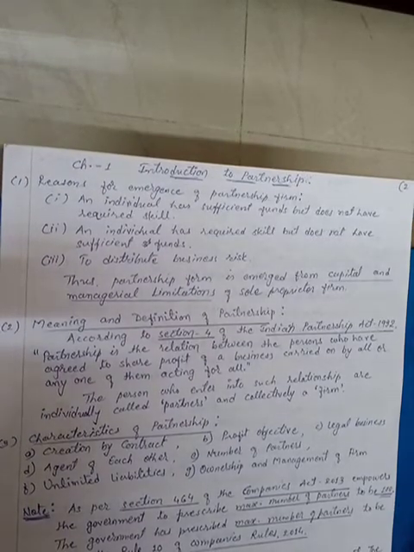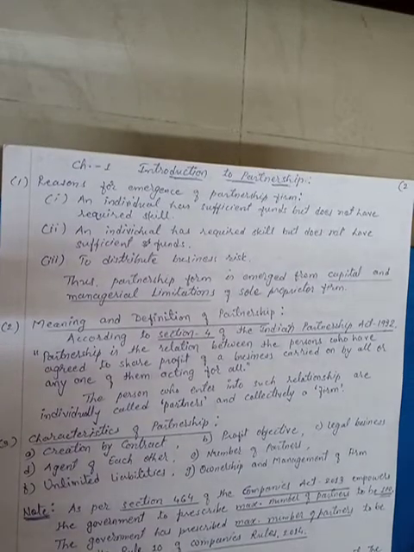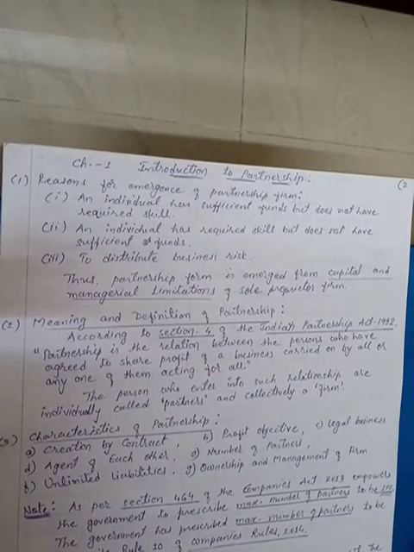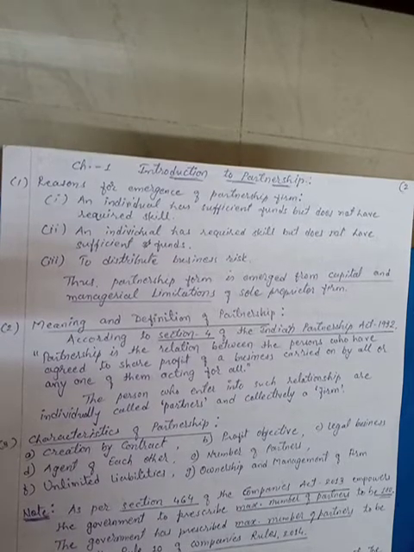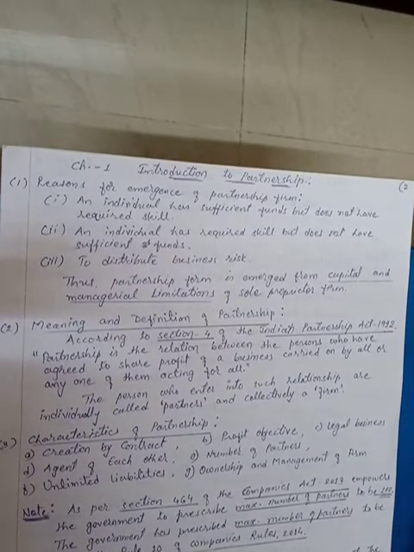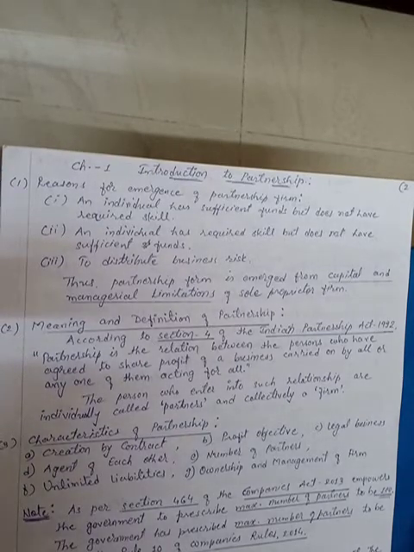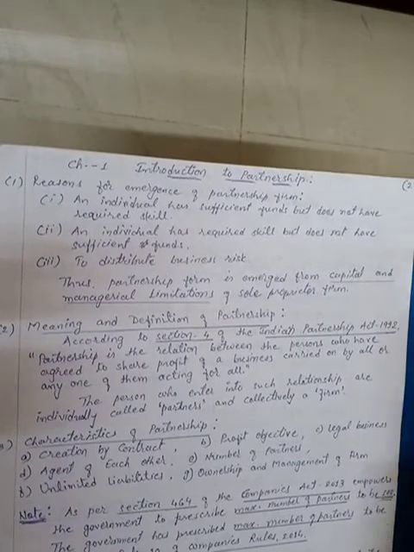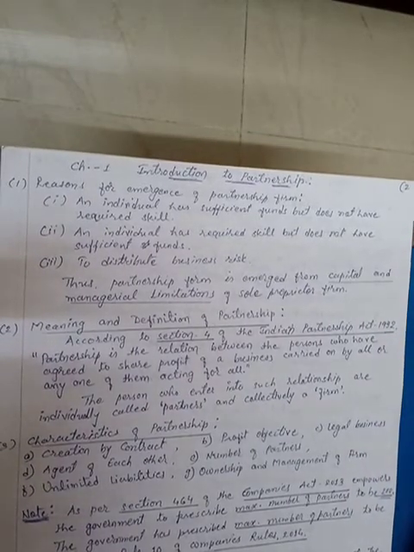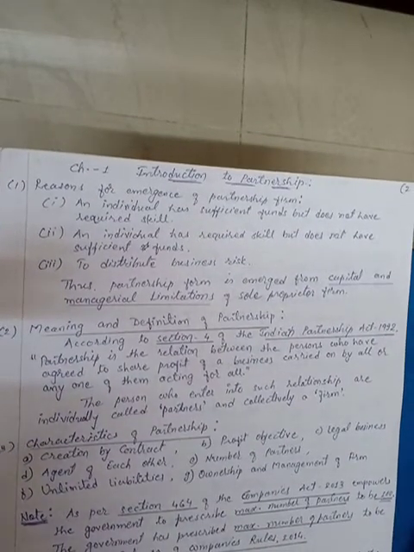So that is why it is given over here that they started a business to share profit of a business which is carried on by all. That is, it can be managed by all the partners of that firm, or any one of them acting for all, or any one partner who will represent all the partners. So this is known as the definition of a partnership firm.